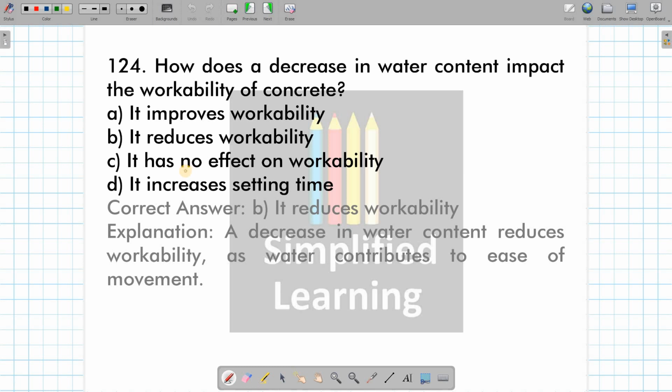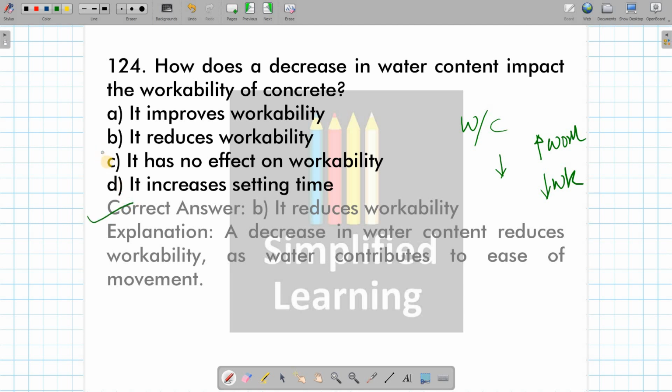Then, decrease in water content and its effect on workability of concrete. Decrease in water content, or water cement ratio decreases, it is going to reduce the workability. More water content, more water cement ratio, higher water cement ratio is equal to increase in workability, right? And when we are decreasing the water content, workability is going to get reduced.